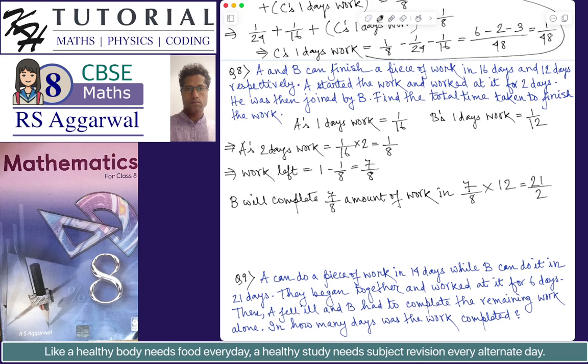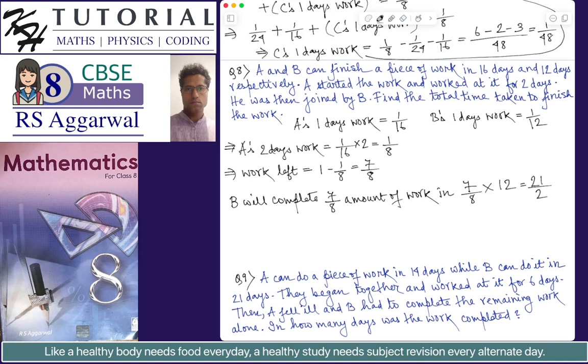Let me quickly check why it is coming as a fraction. There is no problem in the result being a fraction, but still I will check. A's 1 day's work is 1 by 16. A's 2 days' work will be 1 by 16 multiplied by 2, which is 1 by 8. So the work left will be 1 minus 1 by 8, which is 7 by 8. Now we need to find the time taken by B to complete the work of 7 by 8, which should be 7 by 8 multiplied by 12.